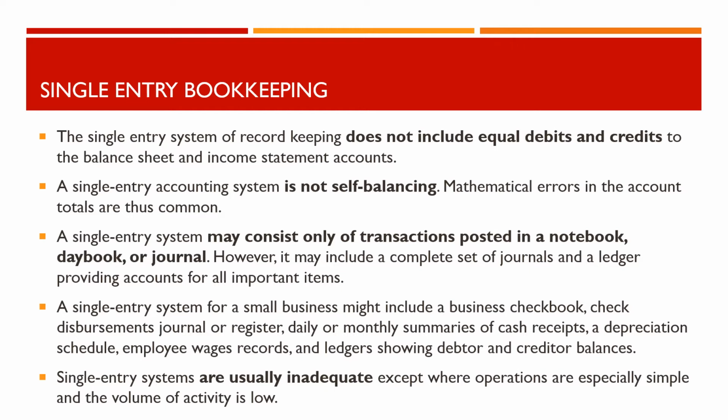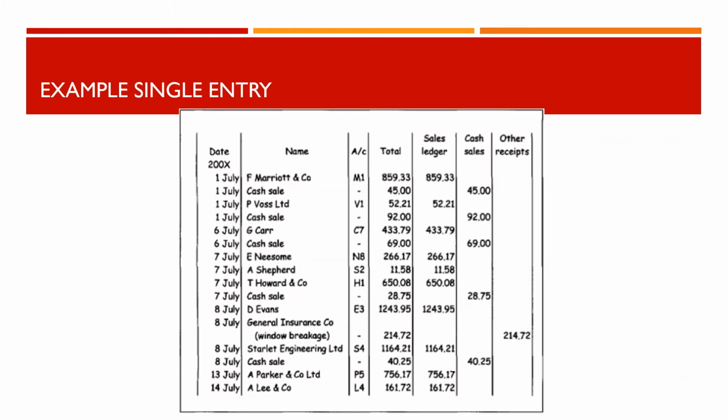Single-entry systems are usually inadequate, except where operations are especially simple and the volume of activity is low. Here is an example of a single-entry system. This simple example distinguishes sales ledger entries, confirmed orders, cash sales and other receipts.